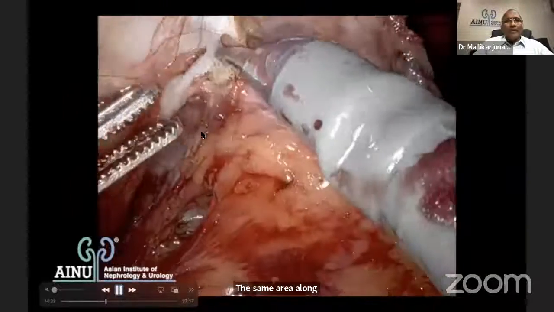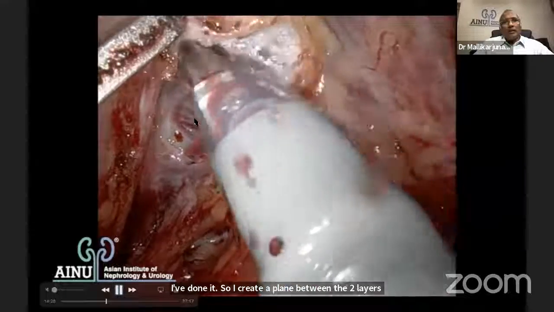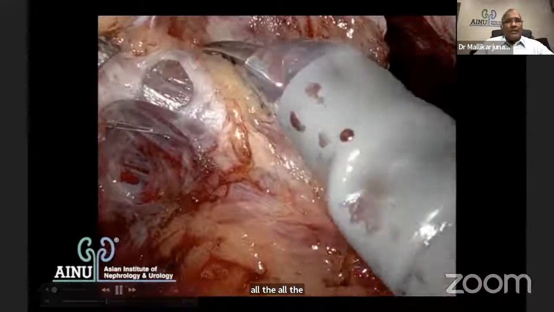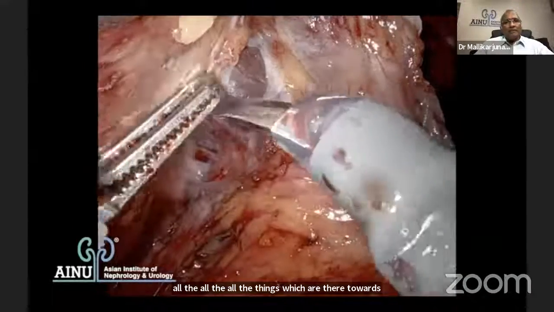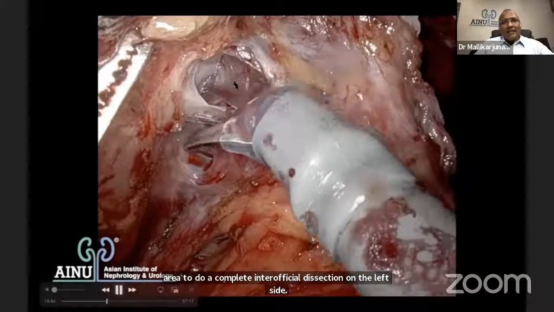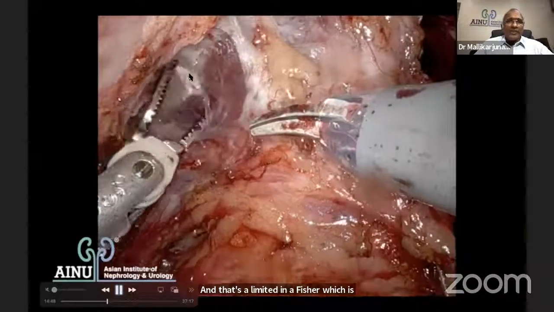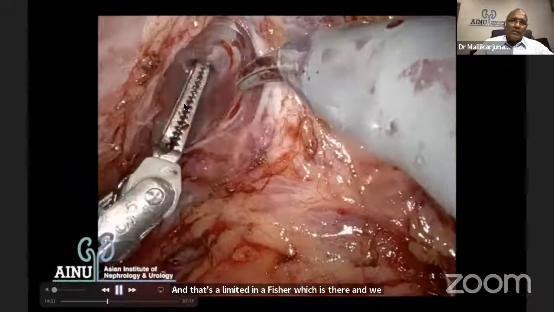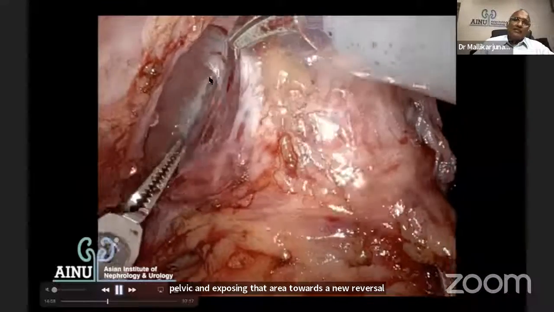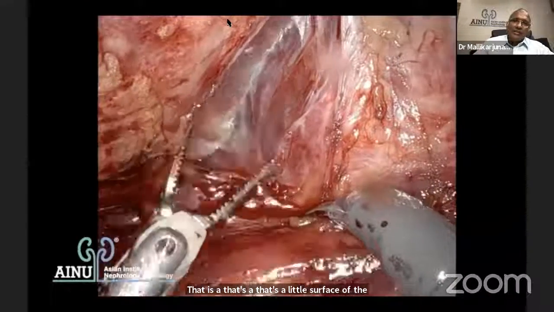I've done it. So I create a plane between the two layers of the endopelvic fascia and try to create a compartment, of all the things which are there towards the prostate, and enter onto a bare area to do a complete intrafascial dissection on the left side. So those are the veins which are there towards the prostate. That's a deep venous complex. Let it stay there. And that's a levator fascia which is there. And we are trying to dissect between the veins and the lateral pelvic fascia and exposing that area towards the neurovascular bundle and the lateral surface of the prostate. That's a lateral surface of the prostate here. You still go ahead and it will come to neurovascular bundle area.